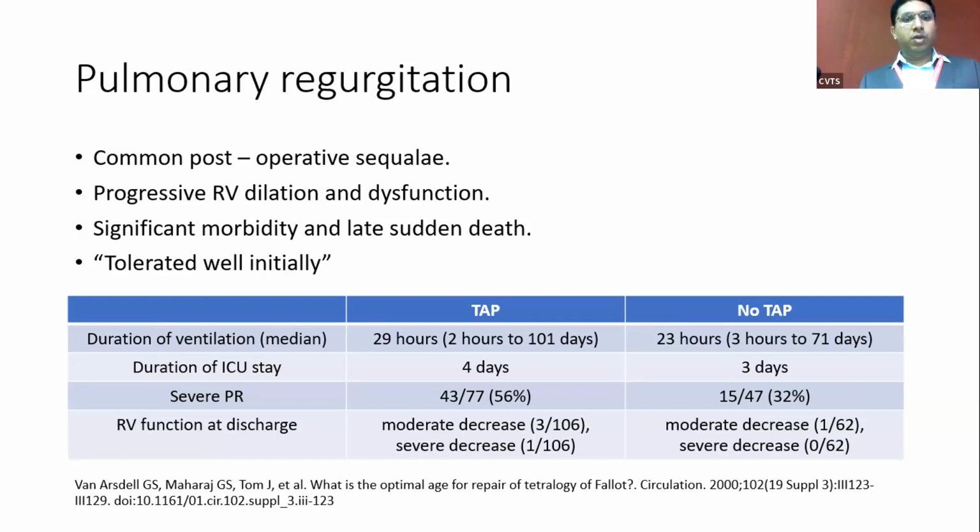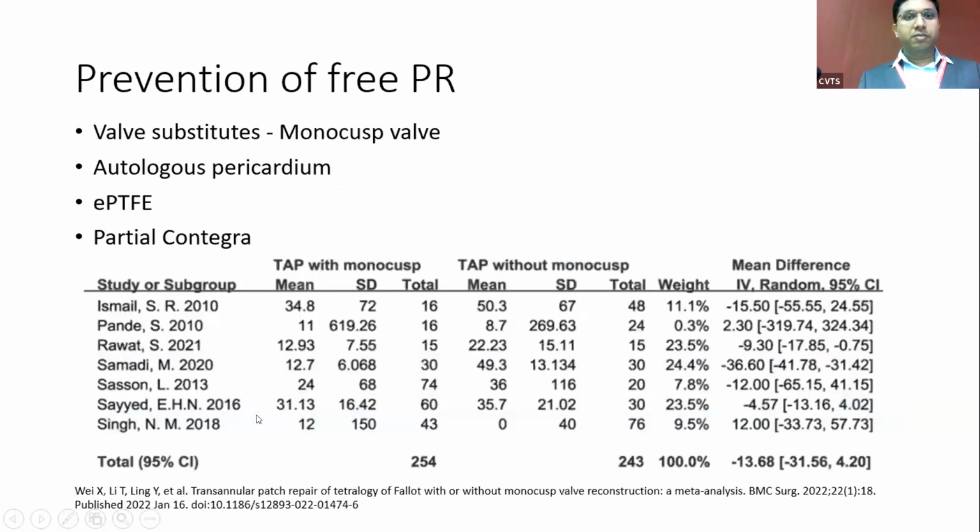this is also untrue. This is a paper from the Toronto group where a comparison was done between a transannular patch group and a non-TAP group. We know the children who underwent a TAP actually required a longer duration of ventilation and stayed in the ICU for a much longer time. And they also had a severe degree of PR, naturally.